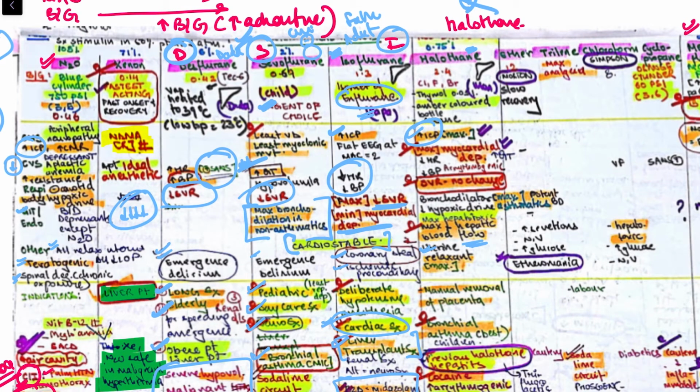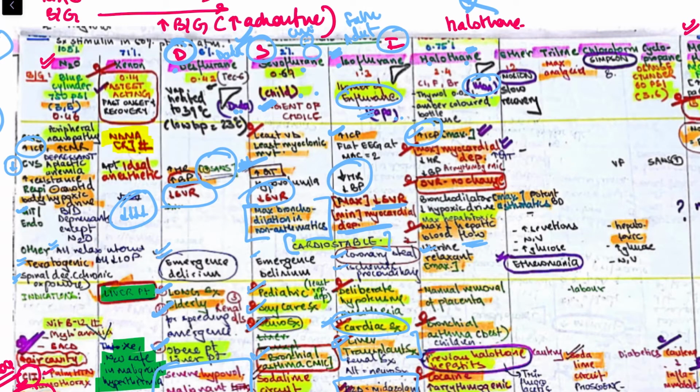Okay, so remember this mnemonic. Desflurane is for grandfather, sevoflurane is for the child, isoflurane is for papa and halothane is for mom. So the grandfather, sevo for child, iso for dad and halothane for mom. Why mom? Because it is a uterine relaxant. It causes maximum uterine relaxation.